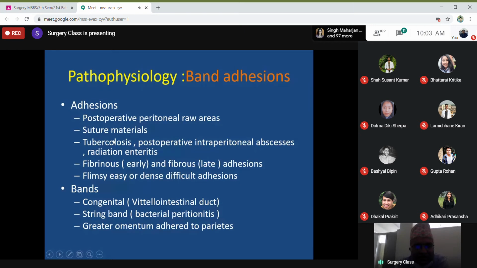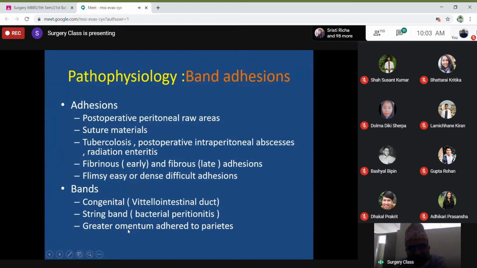Sometimes conditions such as tuberculosis, post-operative intraperitoneal abscess, and post-operative radiation lead to formation of adhesions. One loop is adhered to another loop, and the bowel may result in obstruction. In the initial stage the adhesions are soft and fibrinous; later on they become dense and difficult to separate.